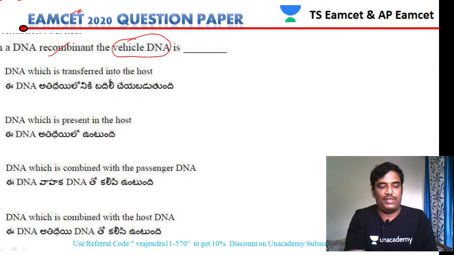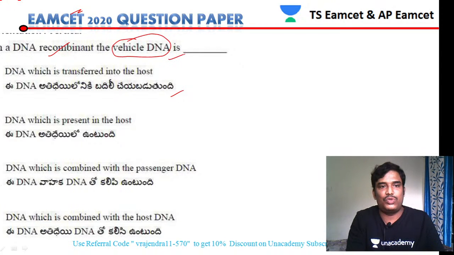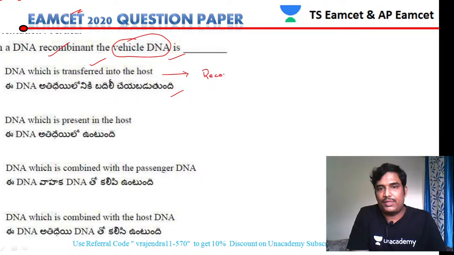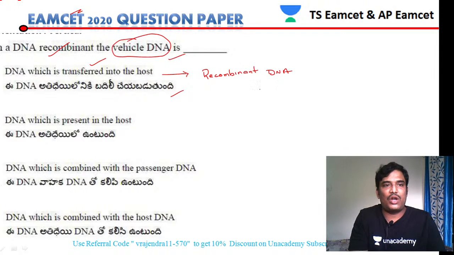So if you see here, the first statement, in a DNA recombinant, the vehicle DNA, which is the vehicle DNA, that is the question. DNA which is transferred into host is a recombinant DNA. So it is not the vehicle DNA. Then DNA which is present in the host, that is nothing but a nucleoid. So that also cannot be our answer.